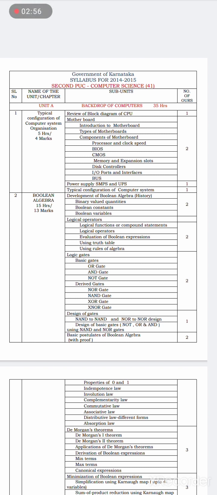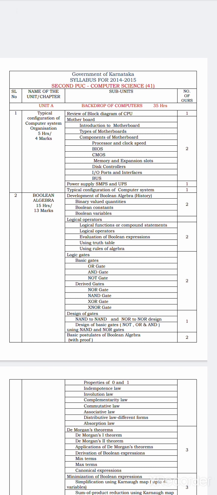In the second chapter, you will study Boolean algebra. We will study what Boolean algebra is, the history of Boolean algebra, what binary valued quantities are, how Boolean constants and variables are declared, logical operators, logical functions or compound statements, and evaluation of Boolean expressions using truth tables and the rules of algebra. We are going to study this.